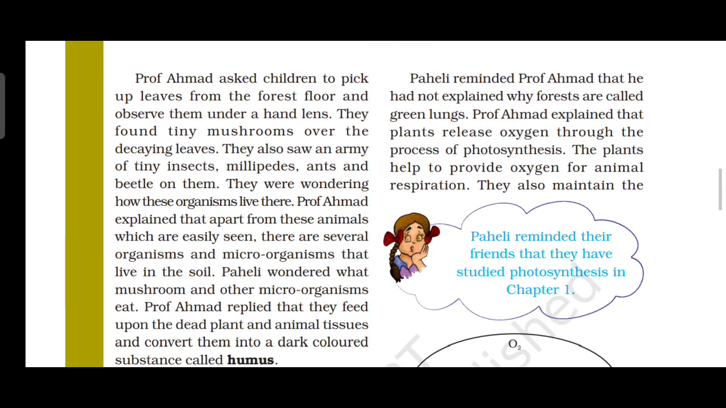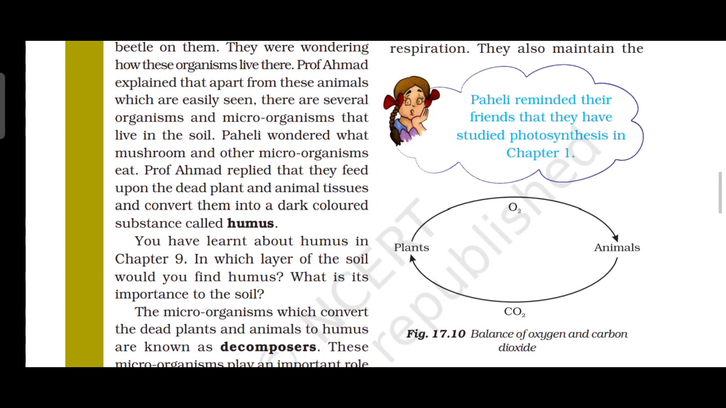Apart from these animals, which are easily seen, there are several organisms and microorganisms that live in the soil. They feed upon the dead plants and animal tissues and convert them into a dark colored substance called humus.